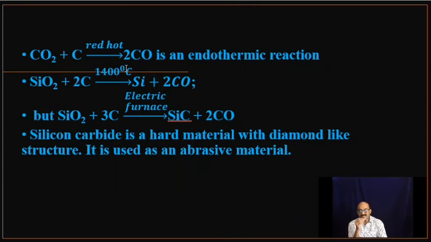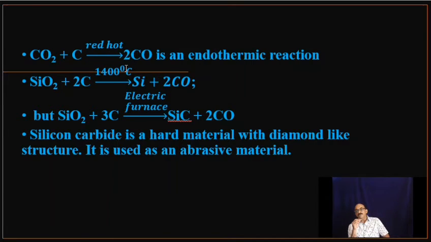Now, third statement, CO2 plus C giving 2CO is an endothermic reaction. It is a fact that the reaction is endothermic. If you remember, in the blast furnace in iron metallurgy, there is a zone where the temperature drops. That zone has a drop in temperature due to this reaction.